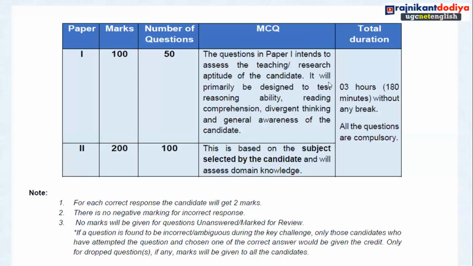So now, here is the pattern of both the papers. The first paper has 100 marks for 50 questions, and the second paper has 200 marks for 100 questions. So friends, as I said earlier, combined time is given. That's why it is written in this third column, total duration. You can see there, total duration is 3 hours.